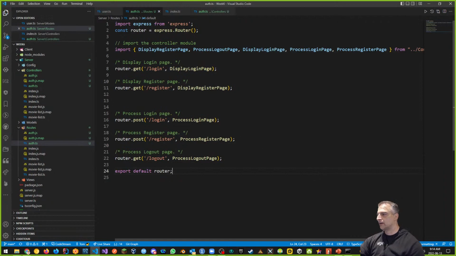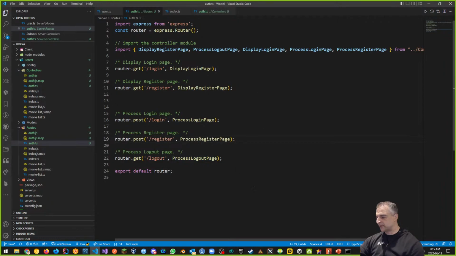Okay, so that is the way it's going to work right now. And really, my friends, this is the auth route. It's really that simple. There's nothing else to put in here. That's why separating our routers from our controllers is so good. It's very simple. It just covers the routing method we're going to use, post or get, the URL, and the related function. That's what it is. Really straightforward.